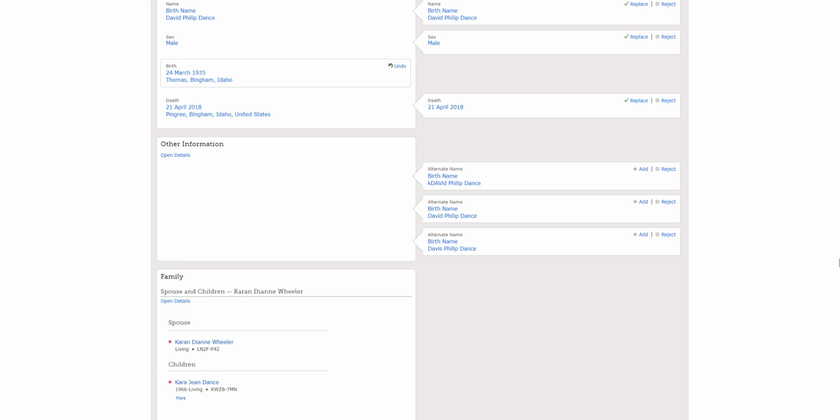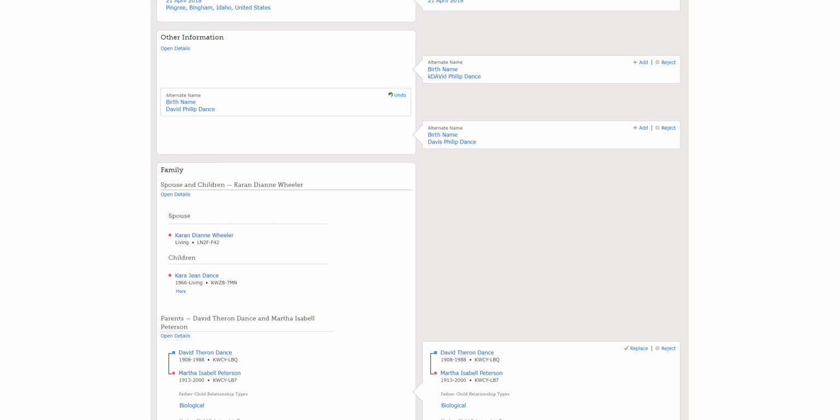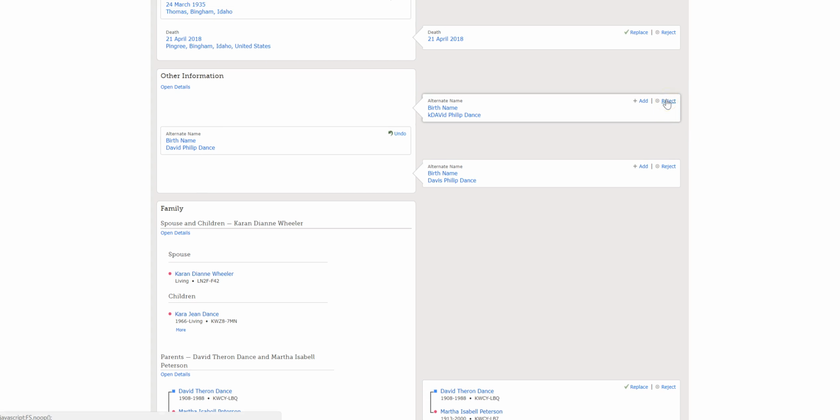Now here's some interesting side notes. There are some alternate names, and I looked earlier, and each one of these names says that it was added by Family Search in the last couple of years. Not sure how that happened, but you can tell that this one's not correct because it's got a K in front of it. And we also know that Davis Philip Dance is not correct. So what we'll do is add the alternate name of David Philip Dance so that we can bring that with us. And then, while we're at it, we'll reject that one, and we'll reject that one because those are not correct.